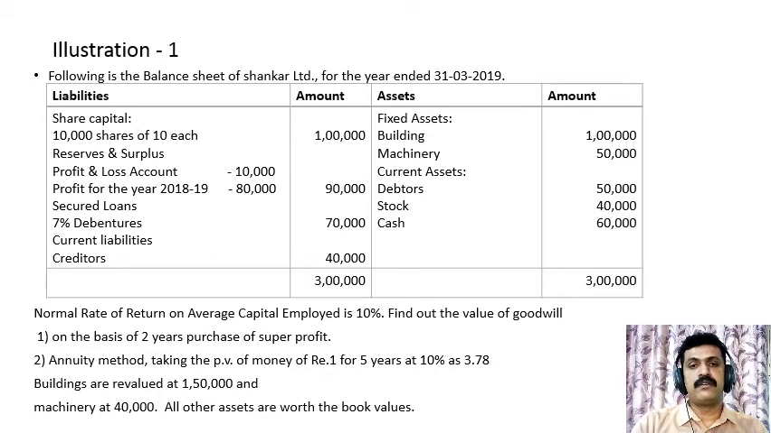On the asset side, we have fixed assets under that building 1 lakh, machinery 50,000. Under current assets, we have debtors 50,000, stock 40,000, cash 60,000. So the total assets are also 3 lakhs. The normal rate of return on average capital employed is 10%. Find out the value of goodwill first on the basis of 2 years purchase of super profits, and then secondly on annuity method taking the present value of money of rupee 1 for 5 years at 10% as rupees 3.78. Buildings are valued at rupees 1,50,000 and machinery at rupees 40,000. All other assets are worth the book values.